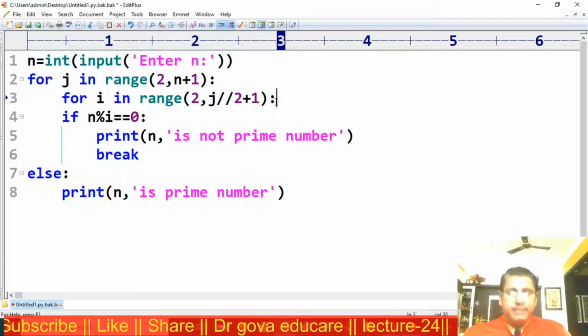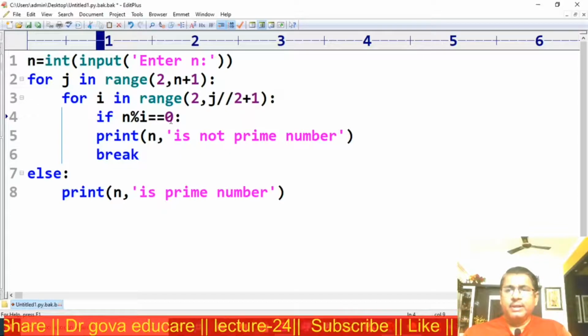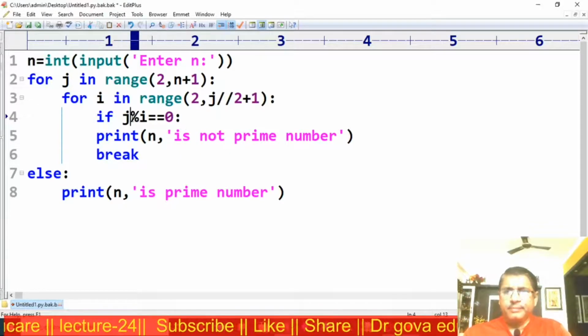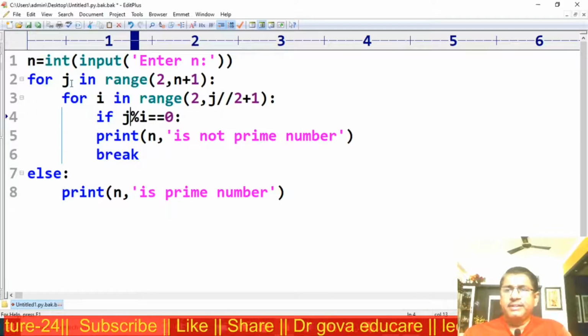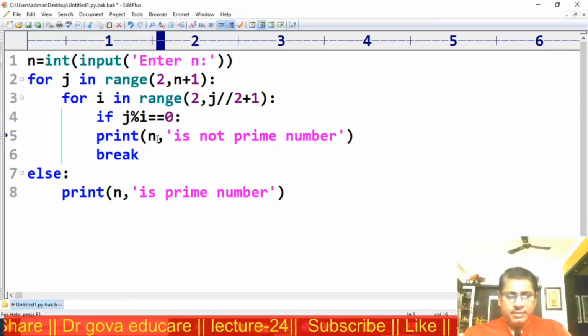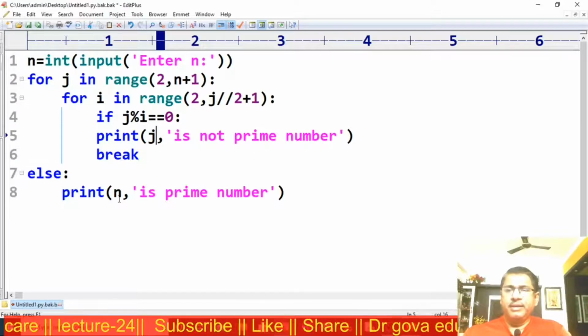Now again indentation. Here first j by I, I want to check whether j is a prime number or not. If j modulo I is equal to 0, print j is not a prime number, break.